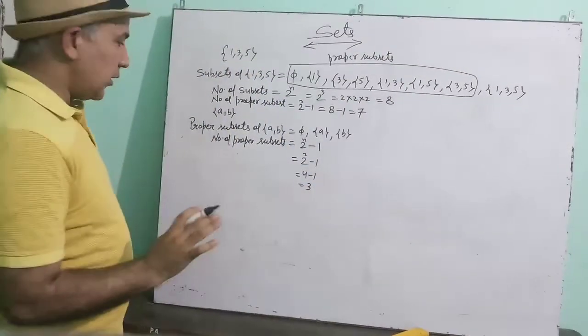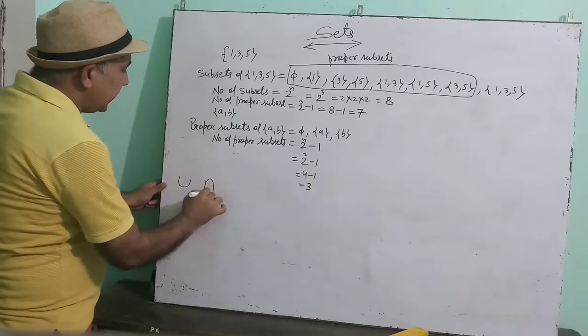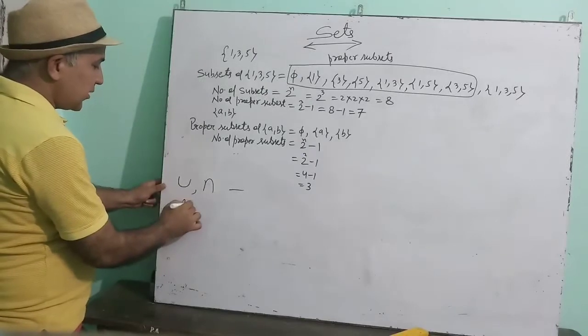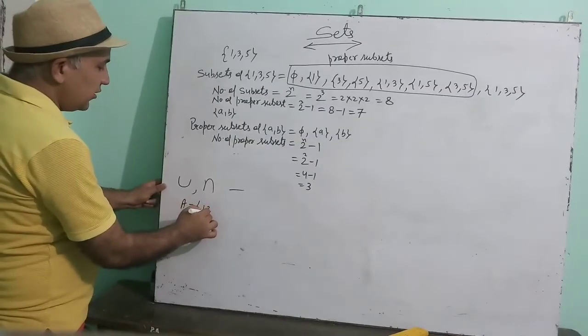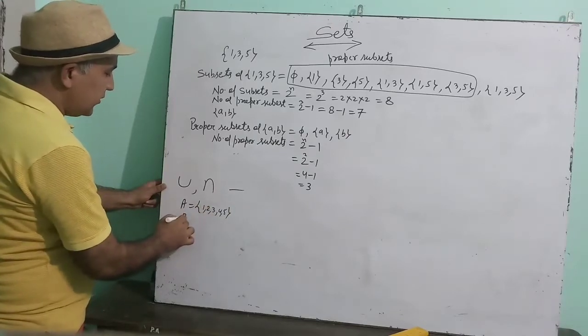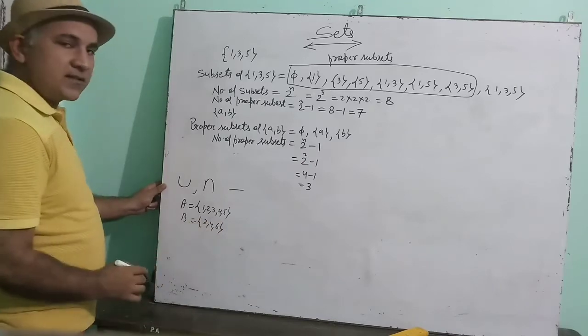Okay? Now we will learn the symbols union, intersection and minus. So see how to do it. Suppose one set A is given, which has the elements 1, 2, 3, 4, 5. Set B is 2, 4 and 6.